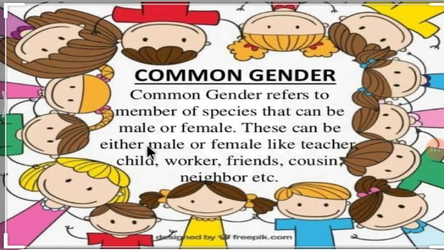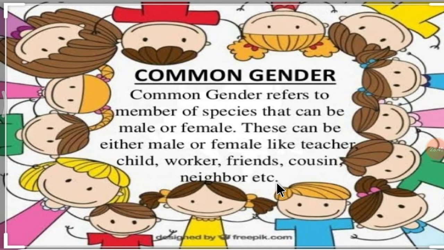These can be either male or female, like teacher, child, worker, friends, cousin, neighbor, etc.